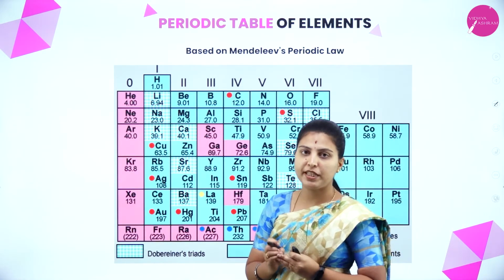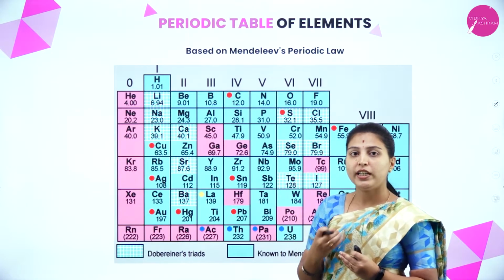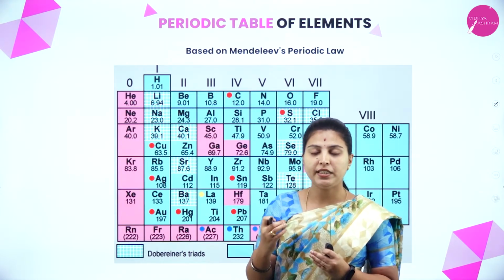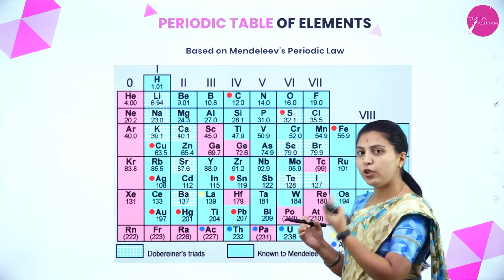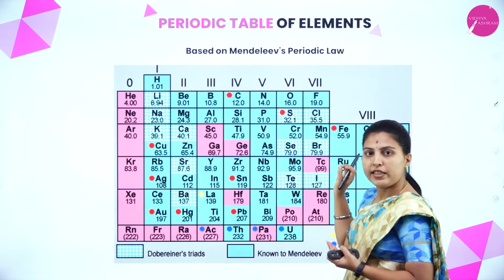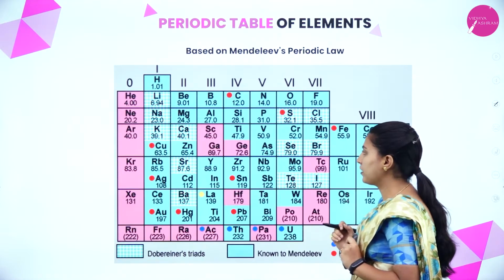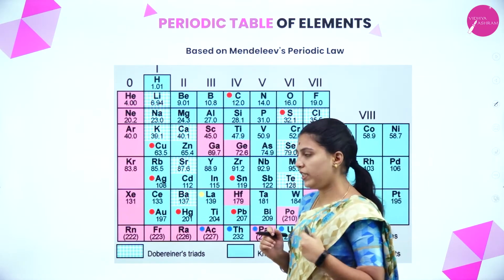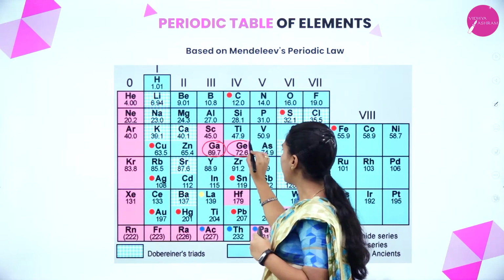Why did he leave the spaces? At his time, he thought of or predicted some elements yet to be discovered. So he left spaces for those yet to be discovered, so that later on they could be established in that place. Like as he thought, here gallium and germanium.